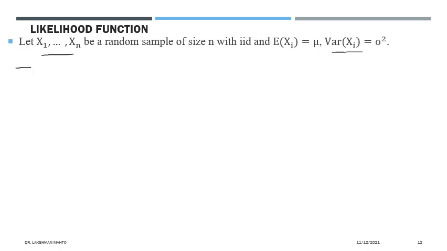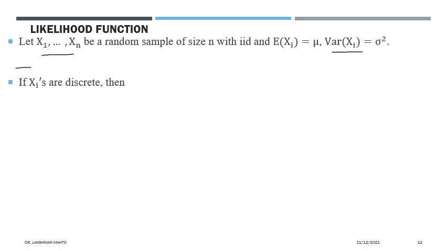But what is the specific value of mu? We don't know. What is the specific value of sigma square? We don't know. Okay, we want to estimate the true mu and true sigma square. We are willing to estimate. How can we estimate? We can estimate in two different approaches.